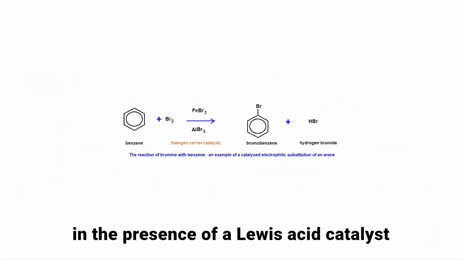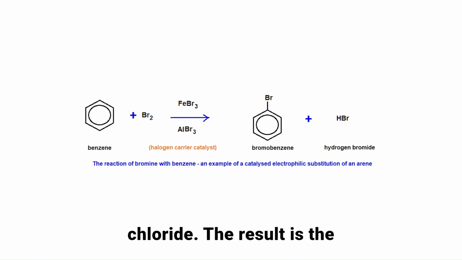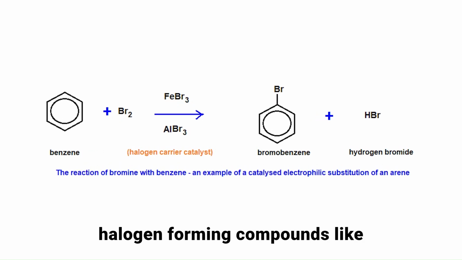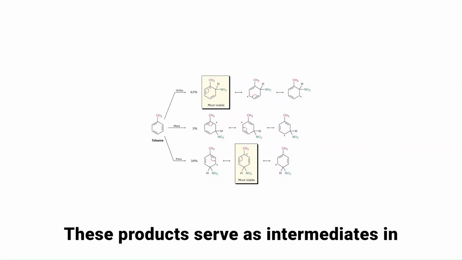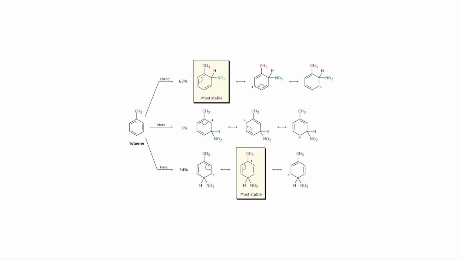Another important reaction is halogenation, where benzene reacts with halogens such as chlorine or bromine in the presence of a Lewis acid catalyst like ferric chloride or aluminum chloride. The result is the substitution of a hydrogen atom with a halogen, forming compounds like chlorobenzene or bromobenzene. These products serve as intermediates in various industrial applications.